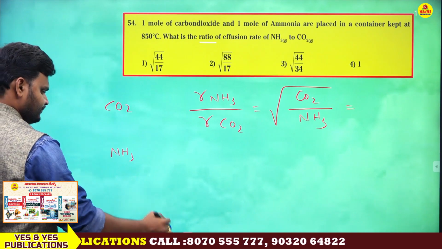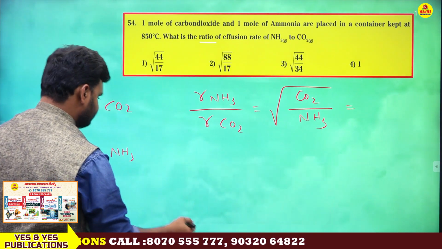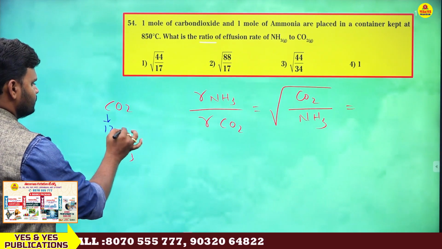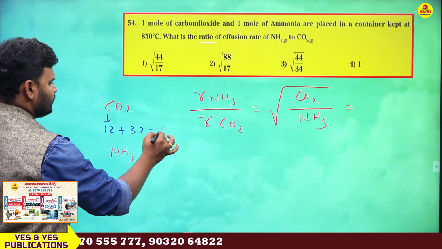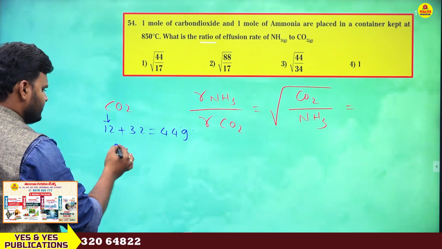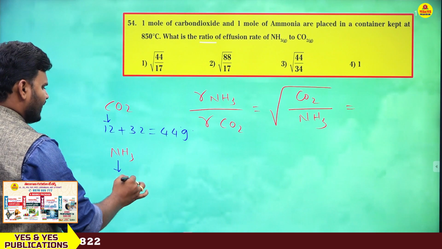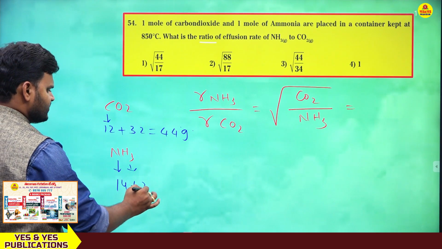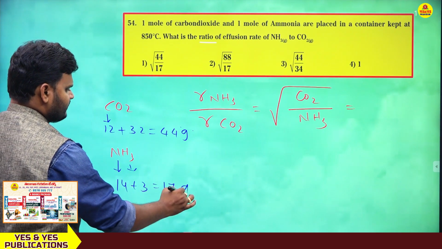For CO2, carbon is 12 grams, O2 is 32, totally 44 grams. Next, nitrogen is 14 grams and 3 hydrogens means 3, totally 17 grams.